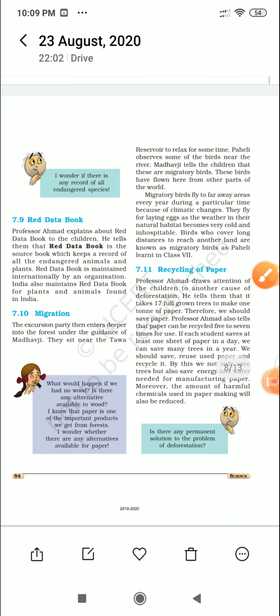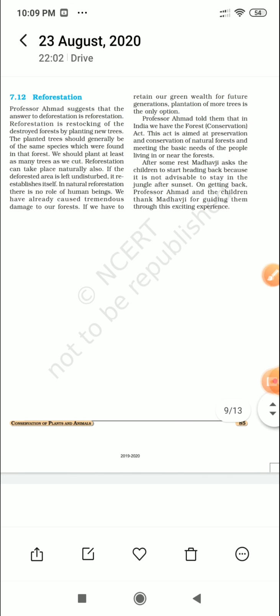The next topic is reforestation. You always hear about deforestation. Now what is reforestation? As you know, when we plant more and more trees, that is called reforestation.